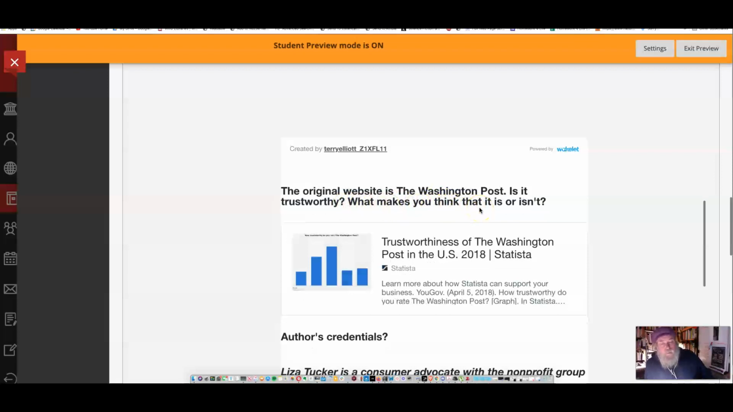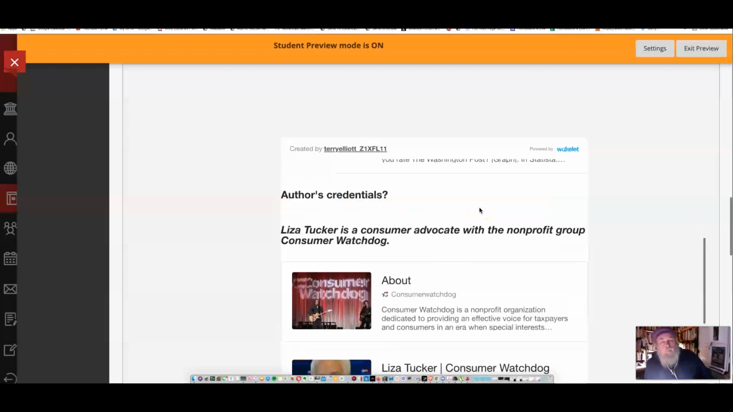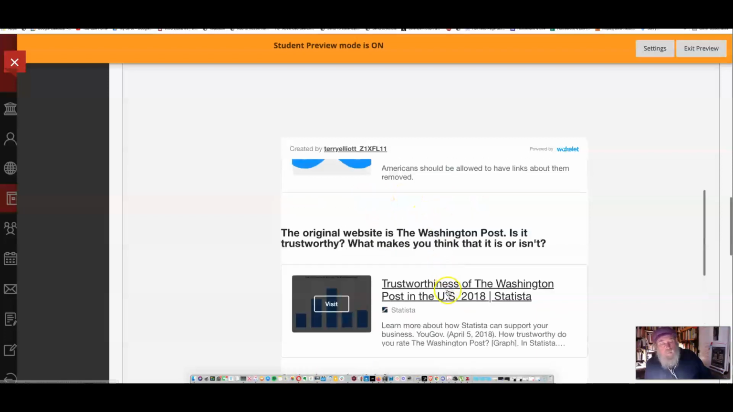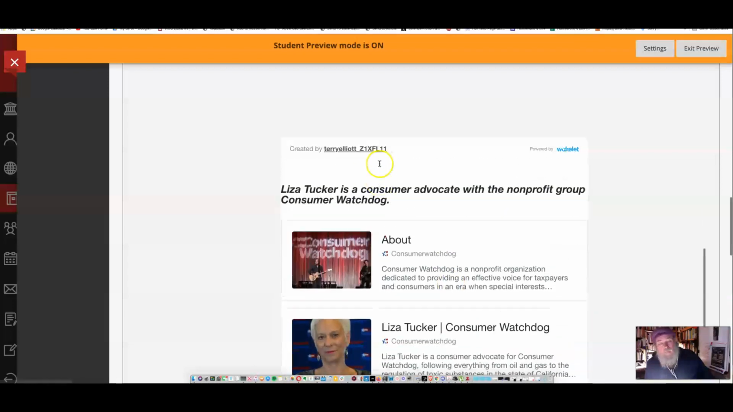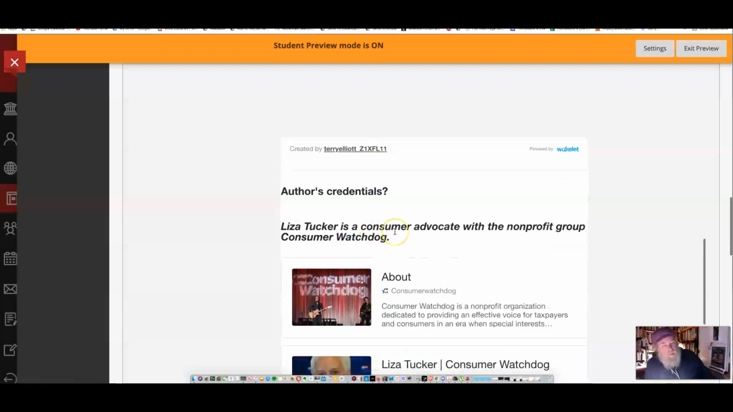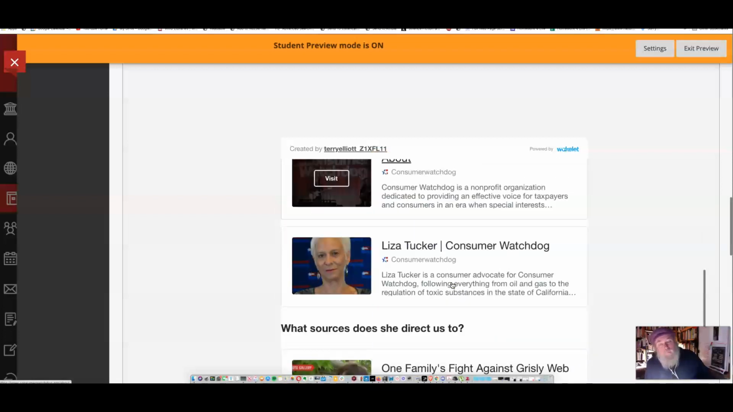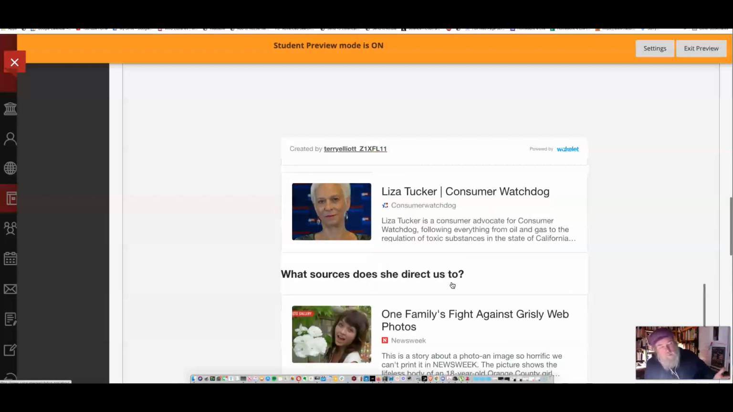Is the source credible? You all probably do the same thing. What are the author's credentials? And you'll notice here there's an article about the trustworthiness of the Washington Post from 2018. Author's credentials: this is Liz Tucker. She's a consumer advocate in the nonprofit group Consumer Watchdog. So what I'm doing is giving you extra information so you can judge the credibility and legitimacy of the article, because eventually you're going to have to critique stuff.